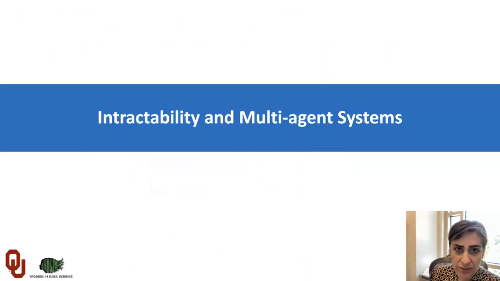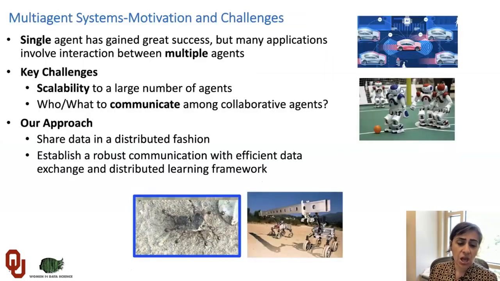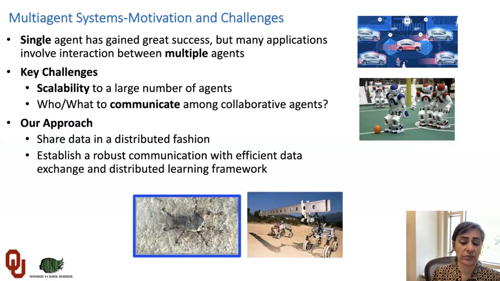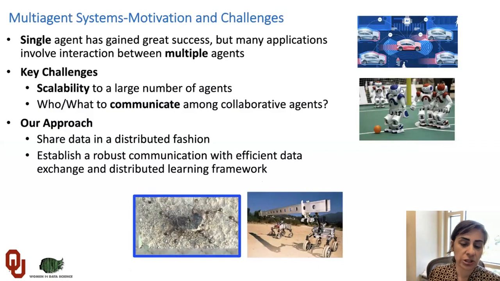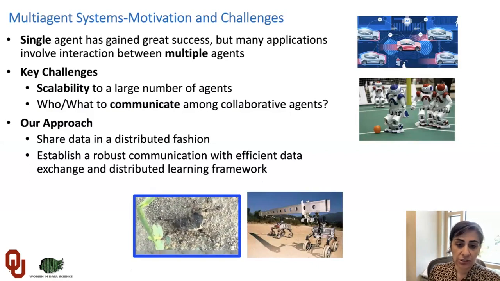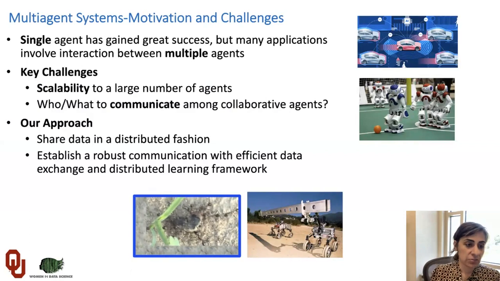After we talk about the robustness and the transferability, we talk a little bit about interactability and multi-agent systems. Multi-agent systems today have a lot of applications, for example, in transportation, construction, even self-driving cars for connected vehicles, and even in games and entertainment.